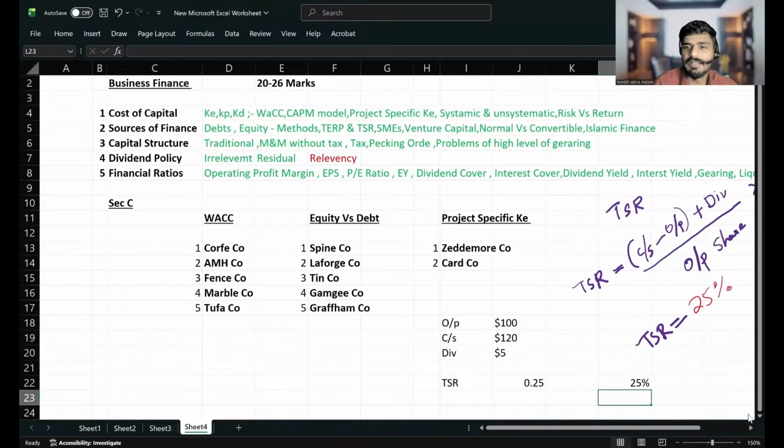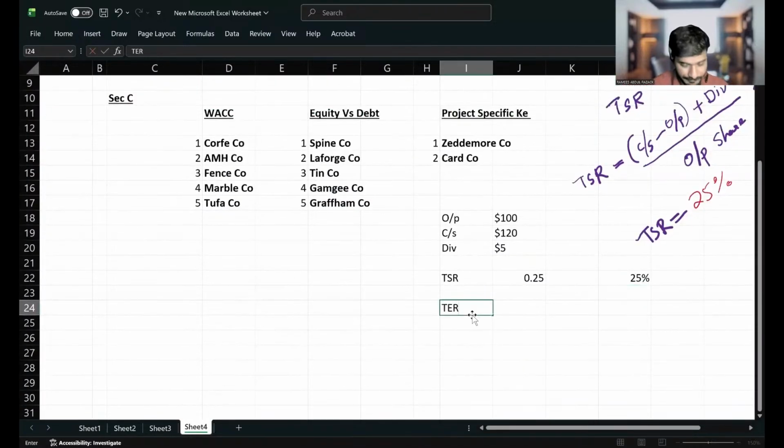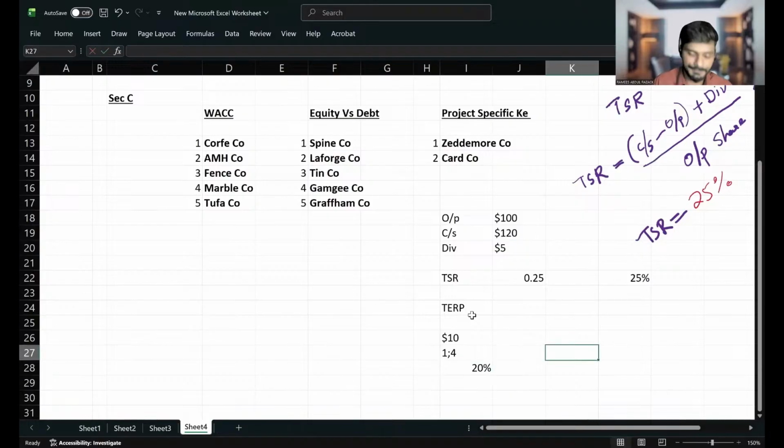Okay, then let me ask you about TERP. Let's see who can answer first. If a company's current share price is $10, they are giving a rights issue in the ratio 1:4, and they are giving the shares at a 20% discount. So what is the TERP?